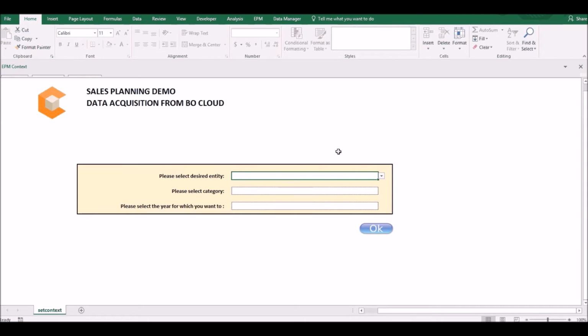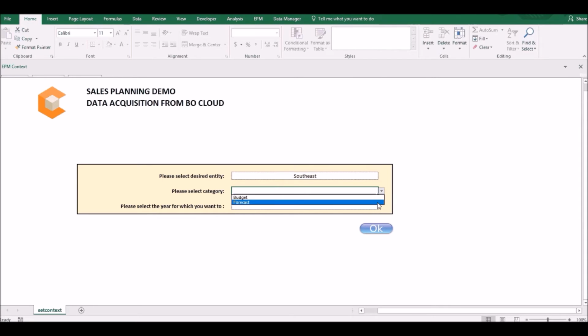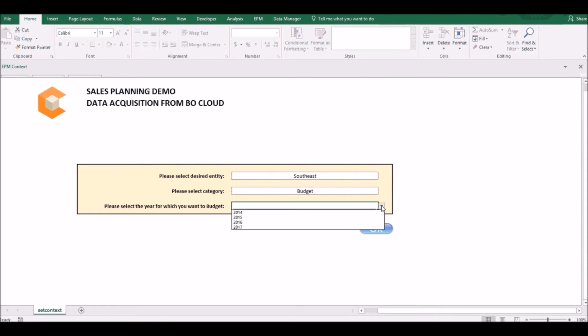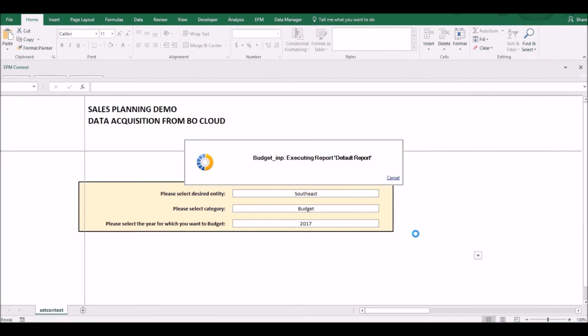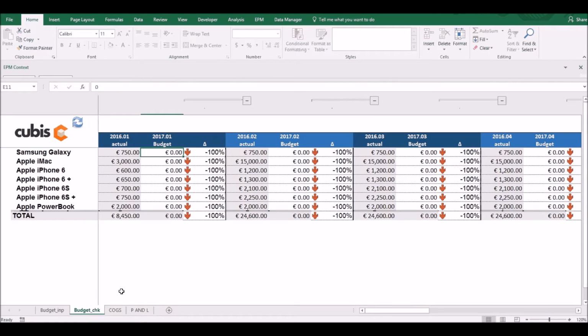The workbook opens and we are presented with some drop-down boxes where we have to select the entity for which we want to input budget data, the category where we will choose budget, and of course the year for which we want to enter the budget data, which is 2017 in our case. We then click OK and we see that BPC initializes our workbook with the requested context settings. In our demo, we will make use of a budget input sheet and we will make use of a budget report sheet to check the data that has been inputted.